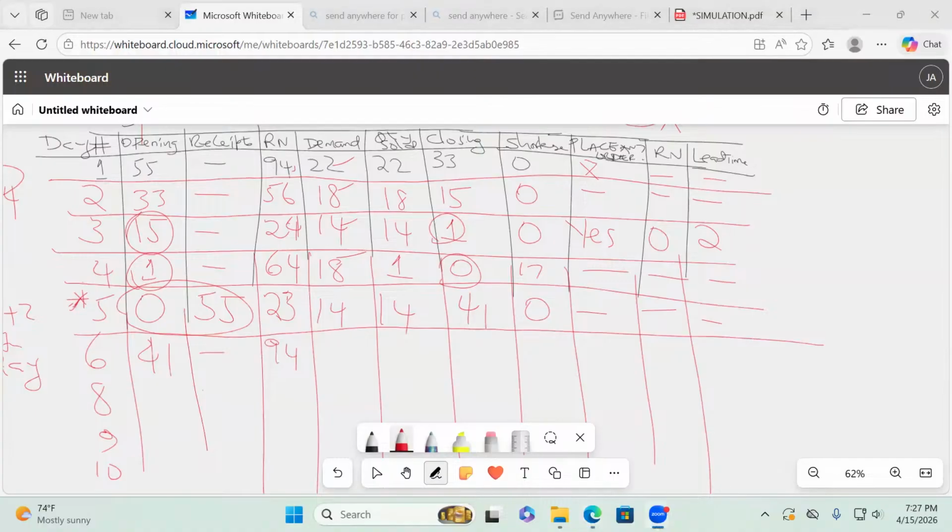Thanks, Rina. 22. How many do we sell? 41 versus 22, the lower, 22. And do we have any closing stock? 19. Do we disappoint anybody with shortages? No. Do we place an order? We haven't hit mark number 14. No order.